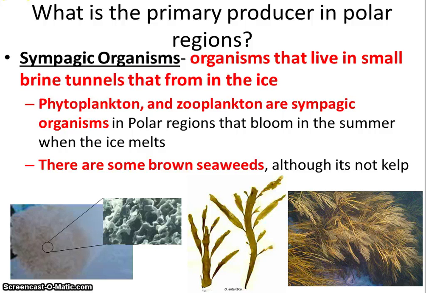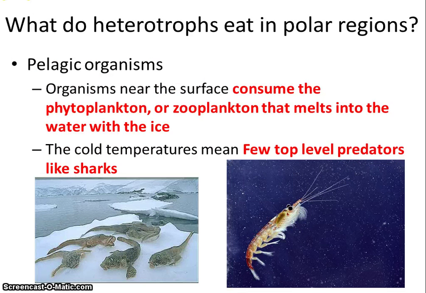When the ice begins to melt, these sympagic organisms get released into the water, and that causes a bloom after the light-limited winter of the ocean, like we learned about in ecology. Light-limited winter of the Arctic. So we have seaweeds, no plants, and then sympagic organisms that are going to be our main primary producers.